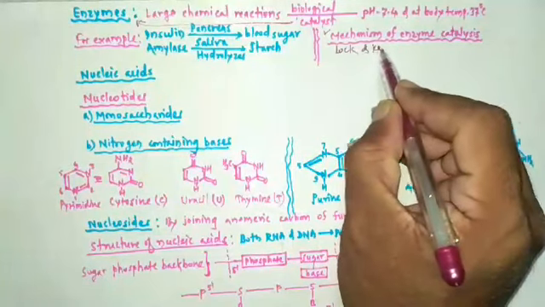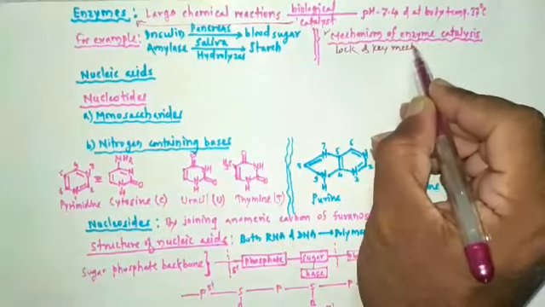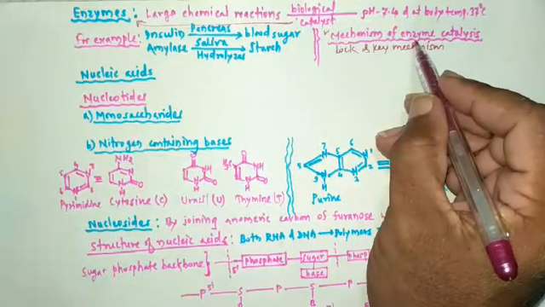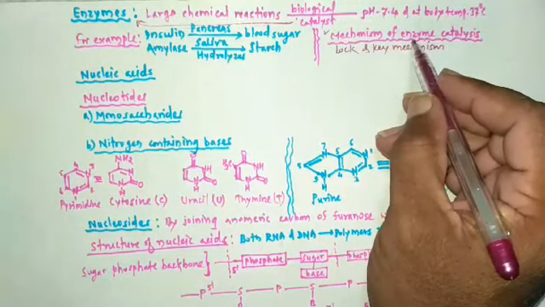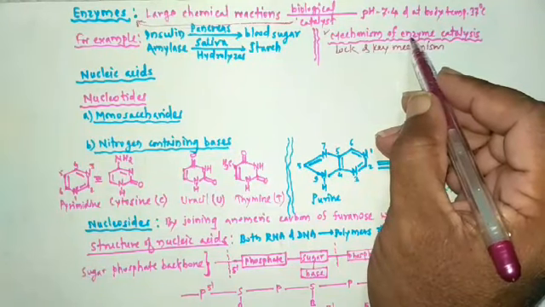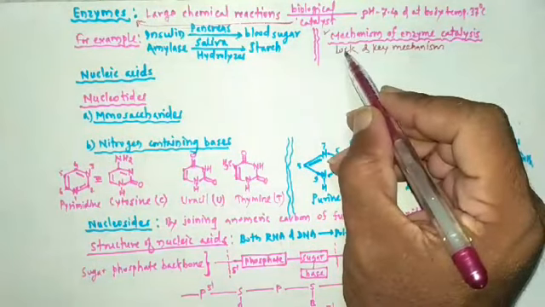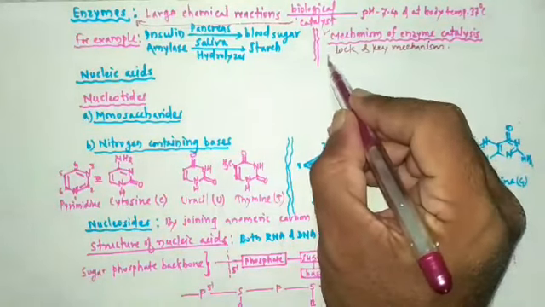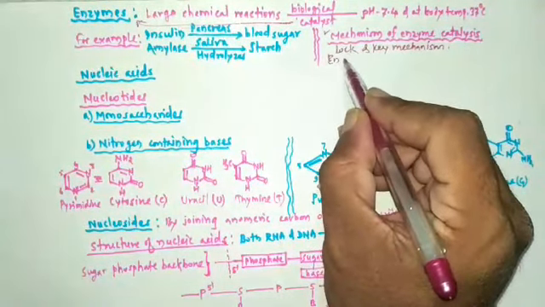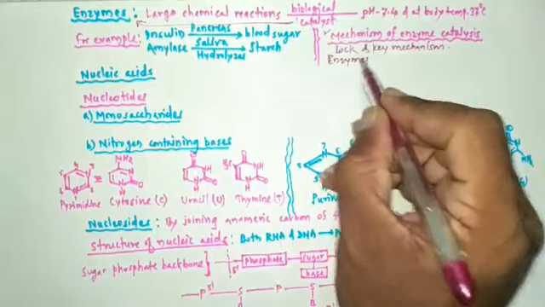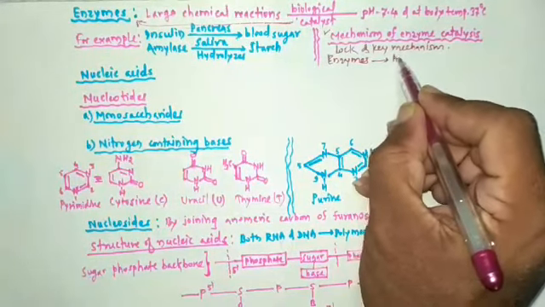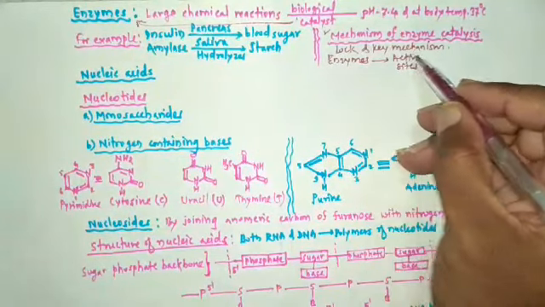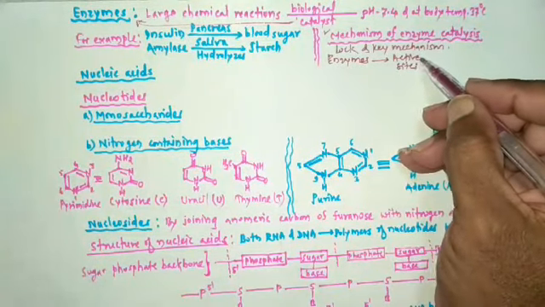Enzymes have active sites on their surface.